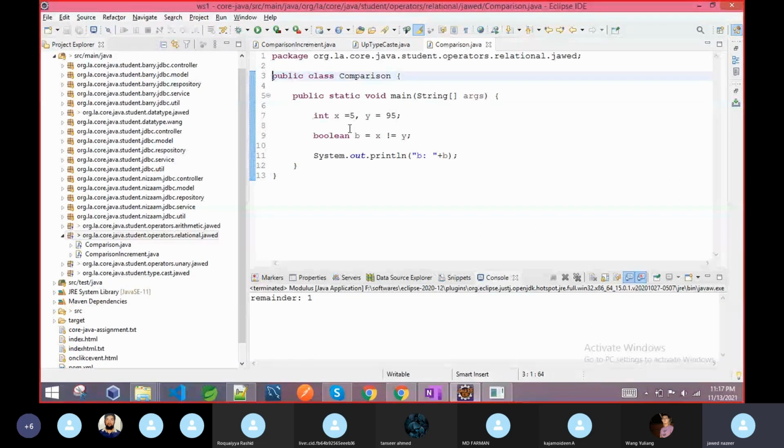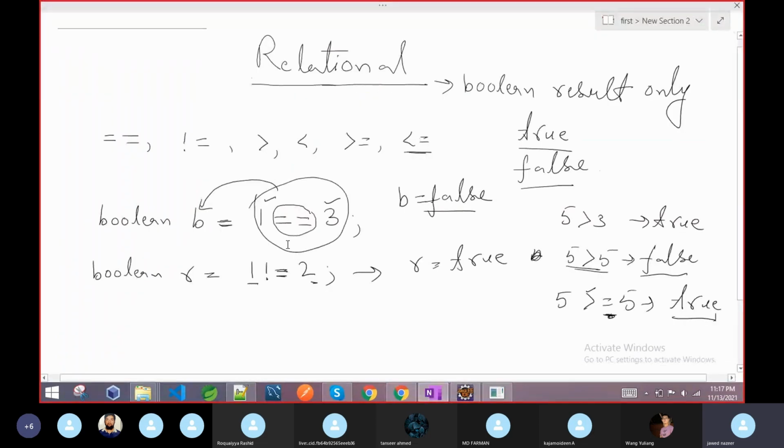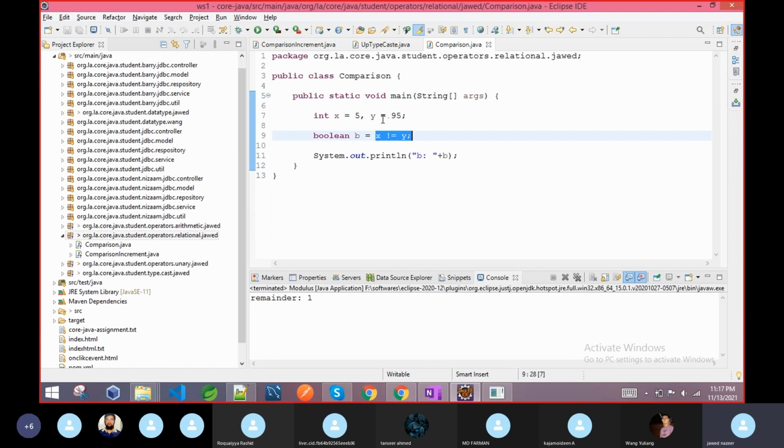So if you see, this is the example. I just give some value. We can compare a value directly with some variable, like here I am comparing the integer, meaning the value, very directly, and here I am declaring a variable, then comparing. Both are the same thing. Either you can declare a variable or you can do it directly. It depends on your requirement.